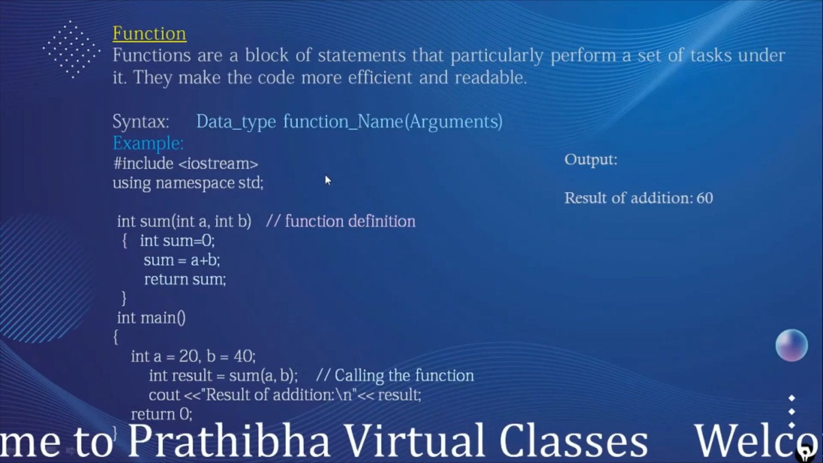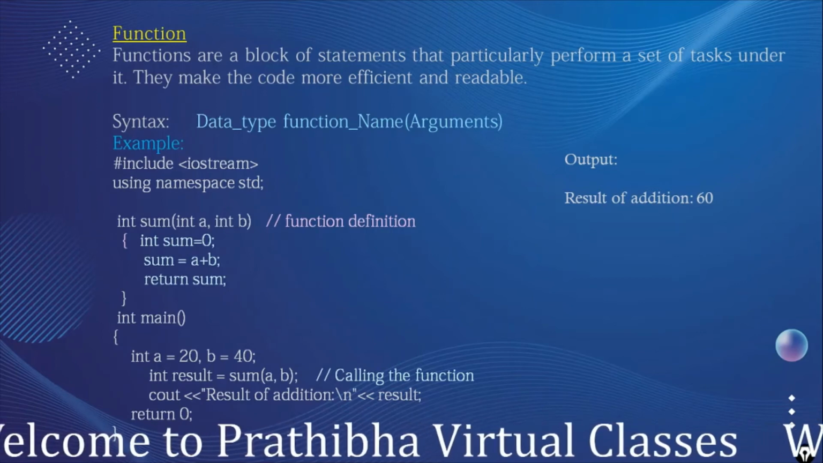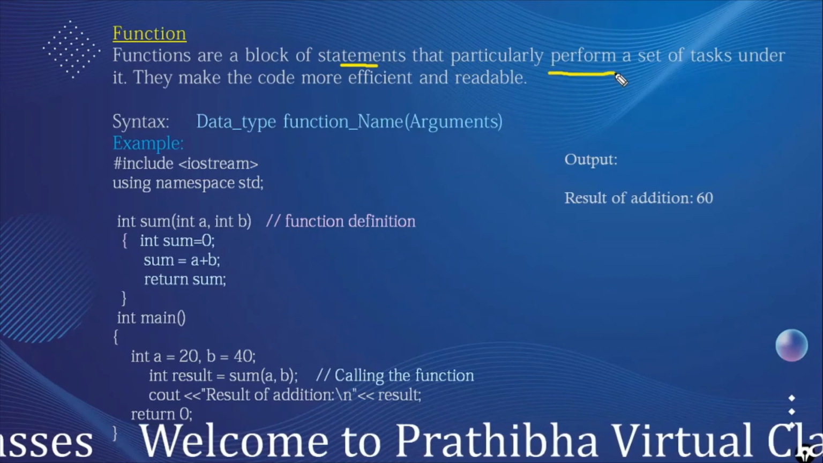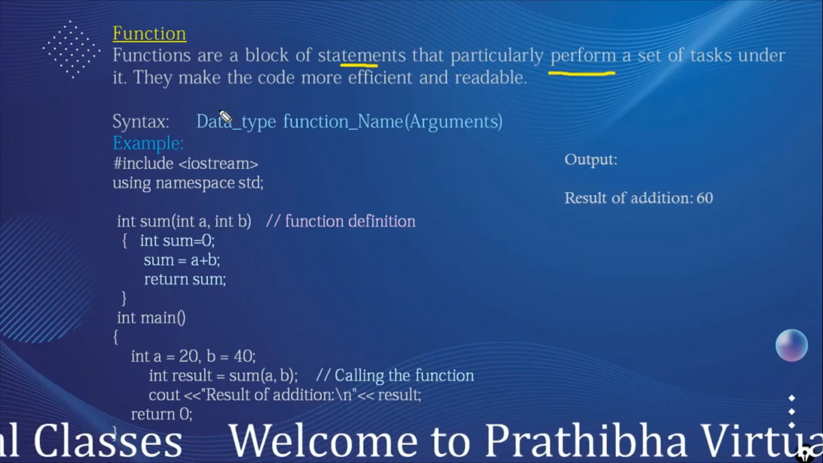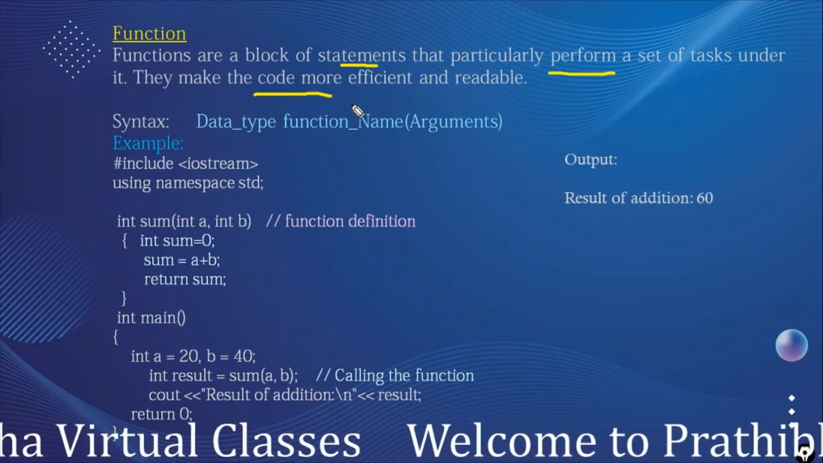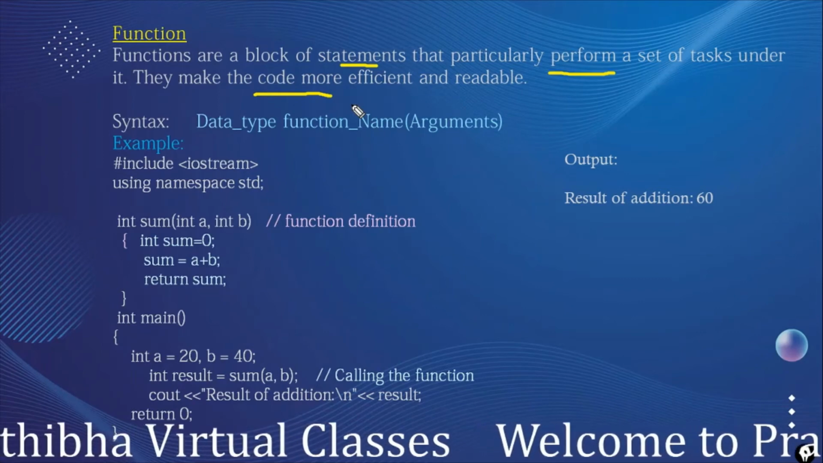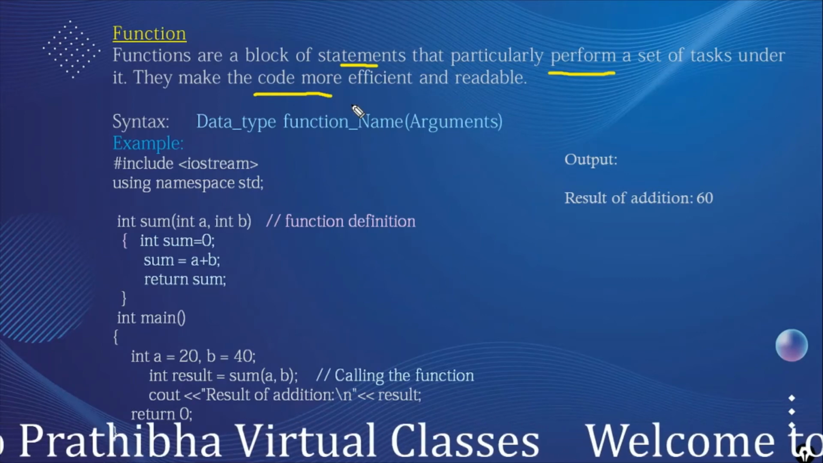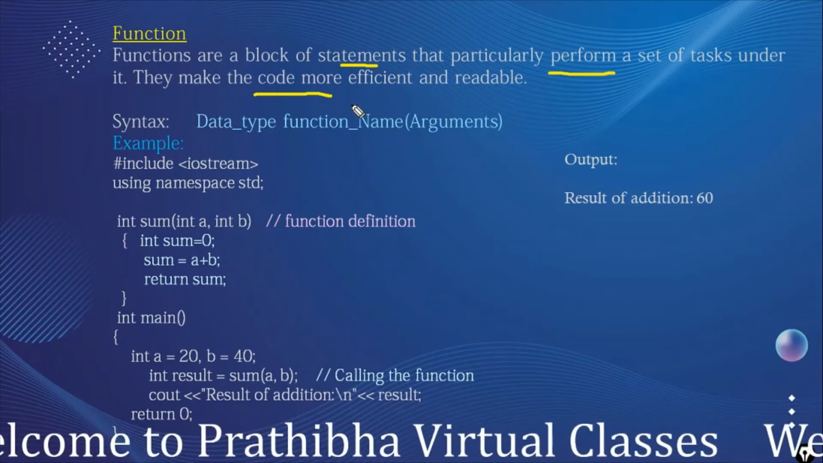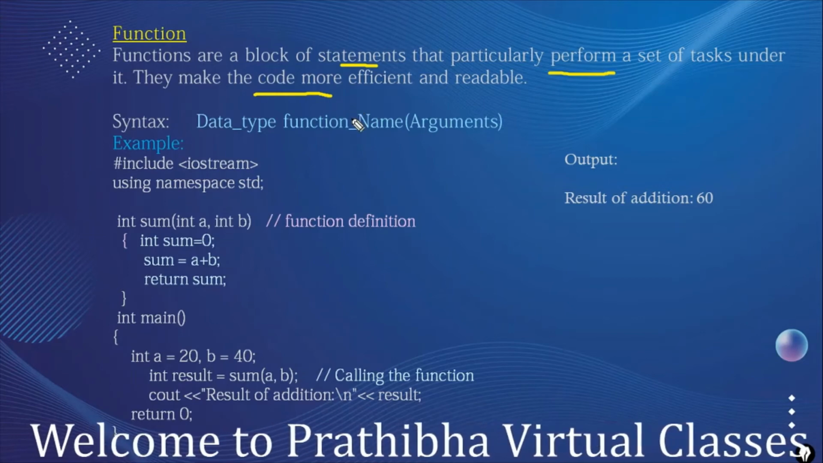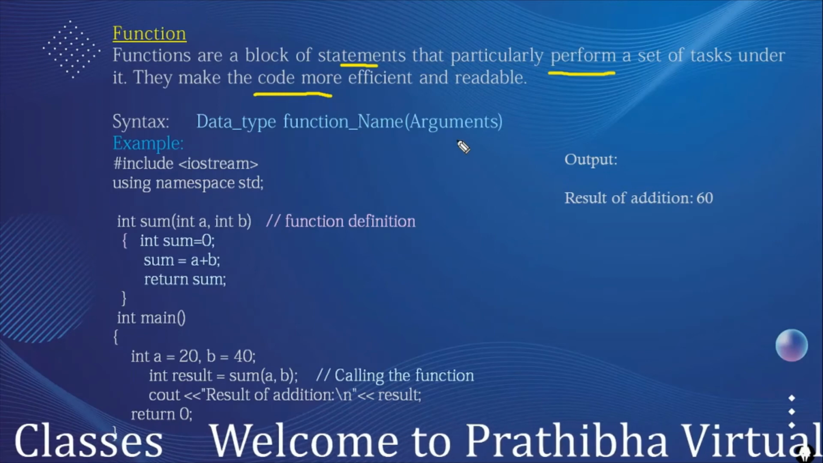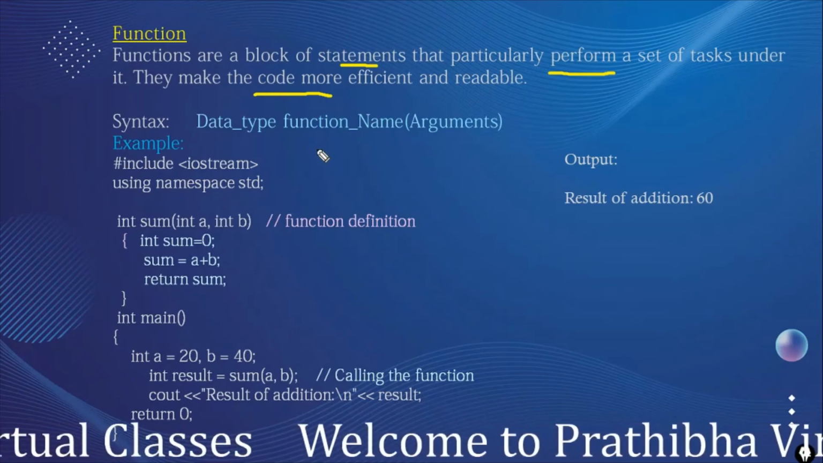And next is the function. Another derived data type is the function. Functions are blocks of statements which perform a set of tasks under them, and functions make the code more efficient and readable. Functions can also be defined as subprograms. By using functions we can divide large programs into a number of blocks. This can be defined by using the return data type, function name and arguments, and this is the syntax of defining functions.